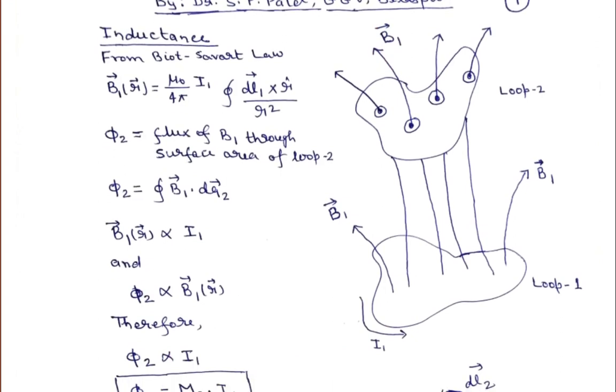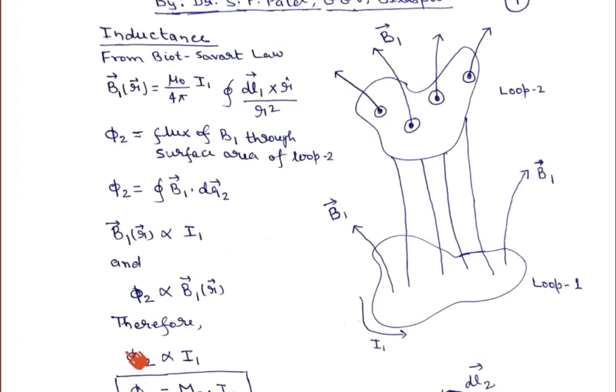Now if you reverse the situation, meaning we allow current I2 to flow in loop 2, it will generate the magnetic field B2. Then if we find the number of field lines of B2 passing through loop 1, we will call that phi 1, which will obviously be proportional to I2.